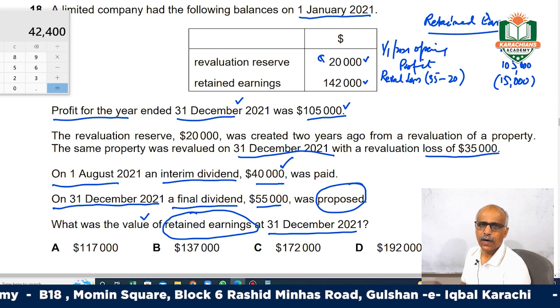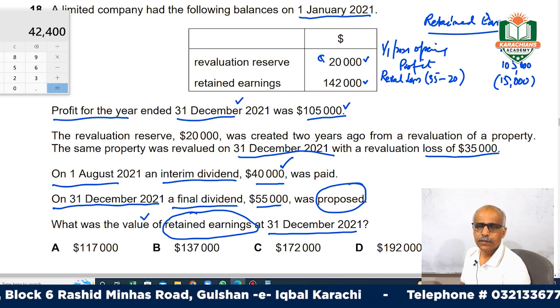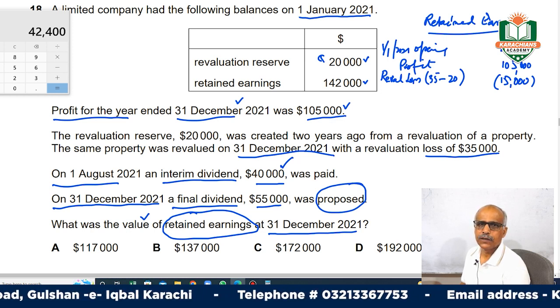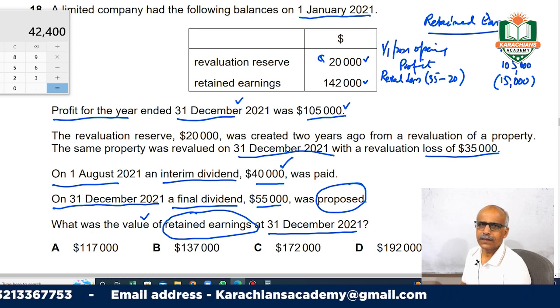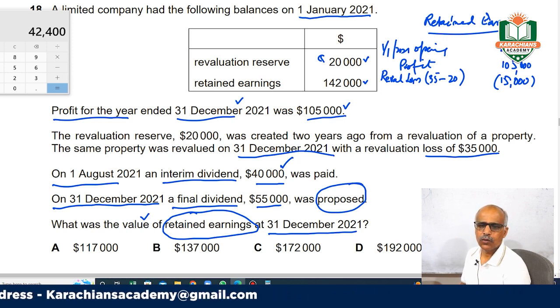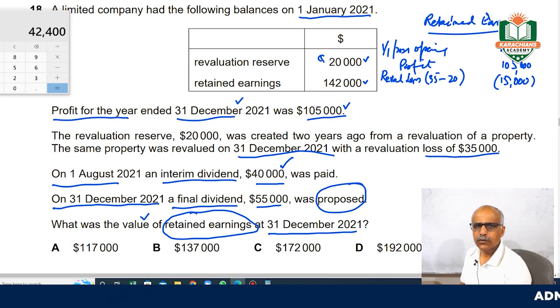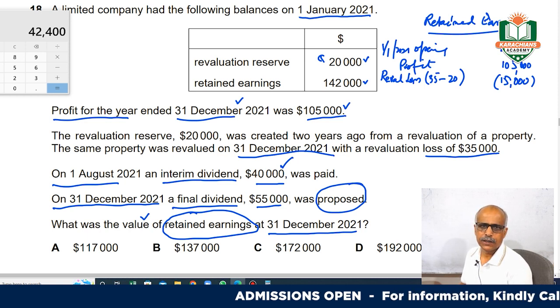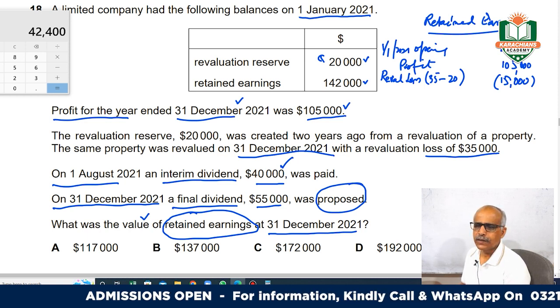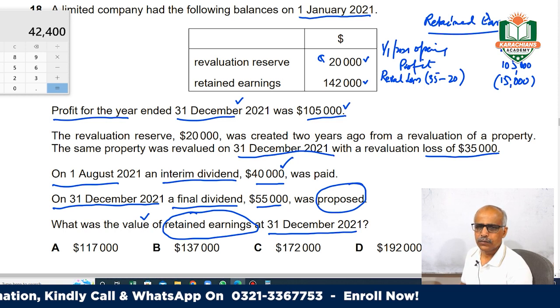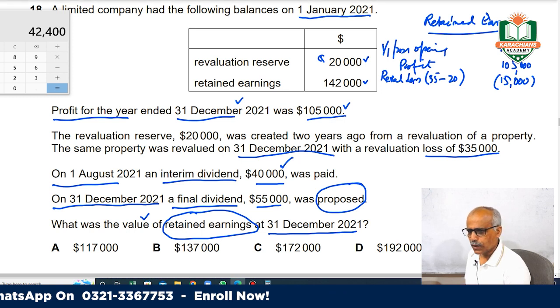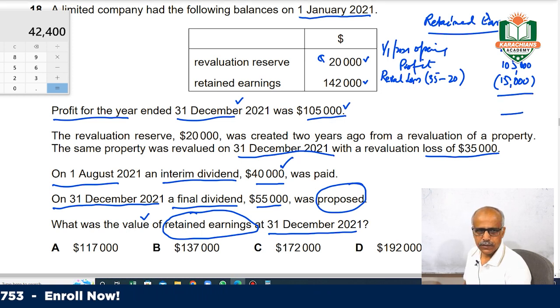Paid dividend will appear in the statement of changes in equity. A proposed dividend is only proposed, so it is not shown in the main balance sheet. We show it as a footnote to the balance sheet that the directors are proposing that amount, so it will not appear in your financials.